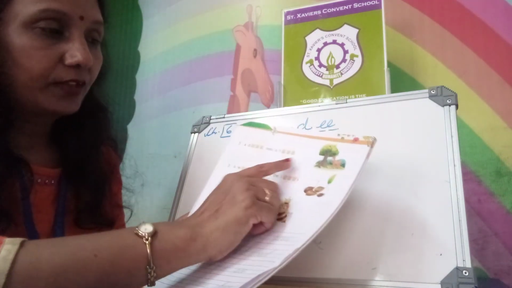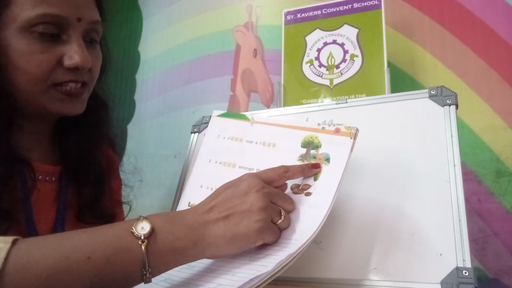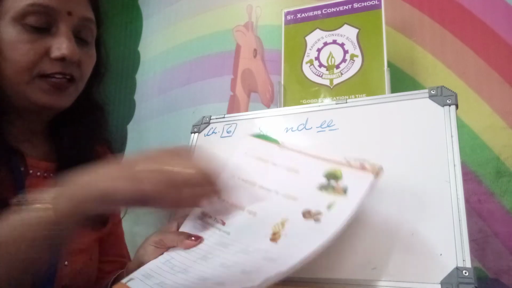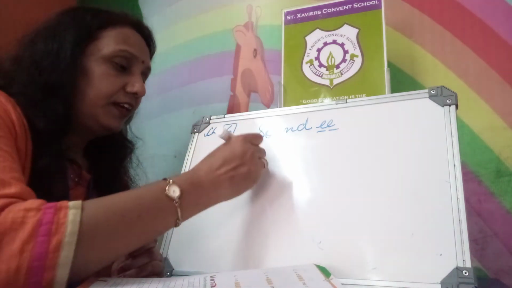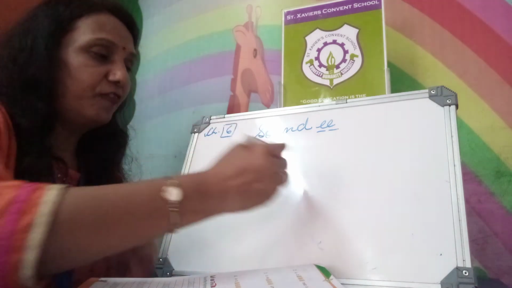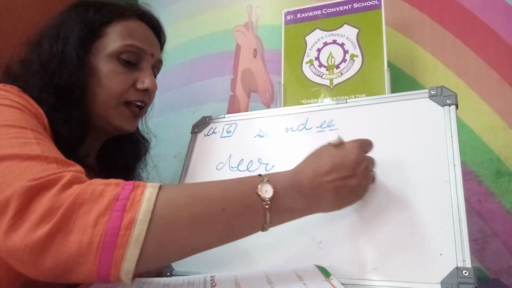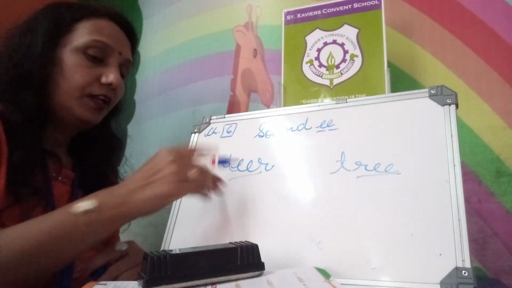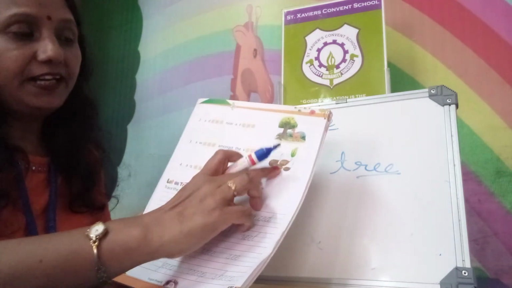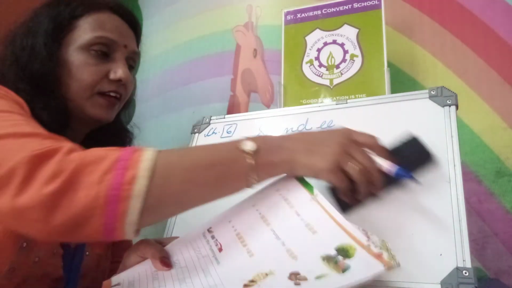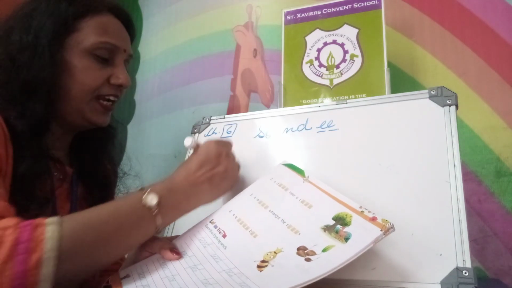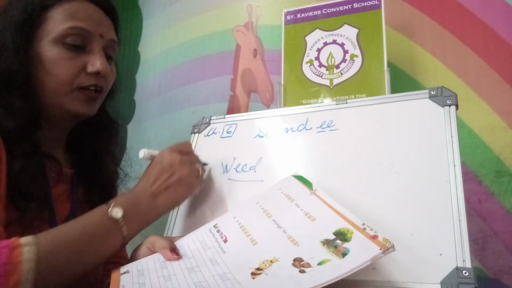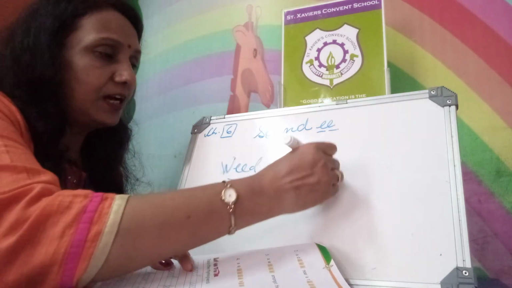Next picture you see. Tree is there, deer is there. What will you fill? Spelling of deer. A deer near a tree. D-E-E-R, deer. Spelling of tree, T-R-E-E, tree. Next picture. Seed and weed. A weed among the seed. Spelling of weed, W-E-E-D. Spelling of seed, S-E-E-D.